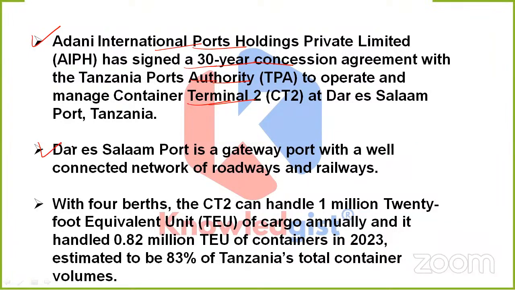See, if anyone has any idea where this Dar es Salaam port is, then even if you have no idea about AIPH signing a 30-year concession agreement with TPA, you would be able to go with the correct answer, right? So do remember where Dar es Salaam is. This Dar es Salaam port is situated in Tanzania.